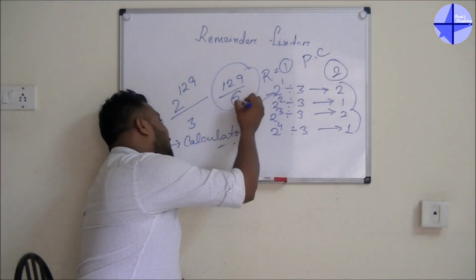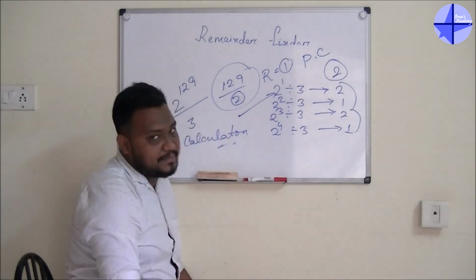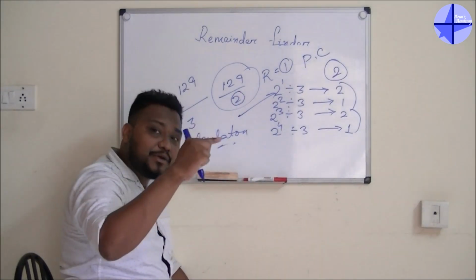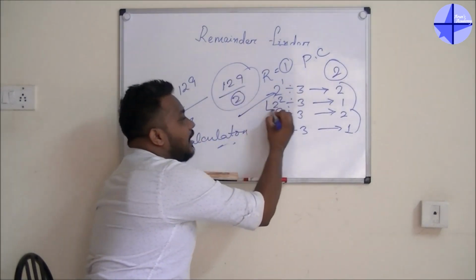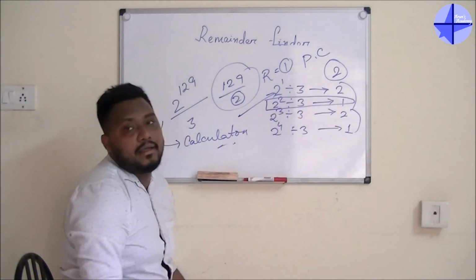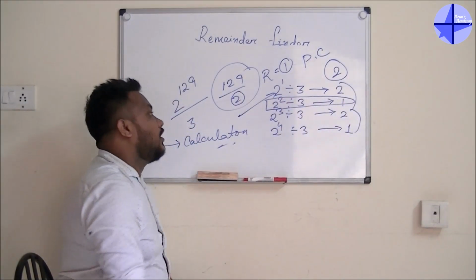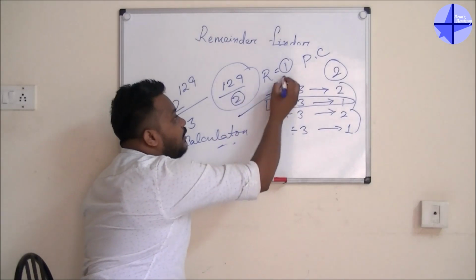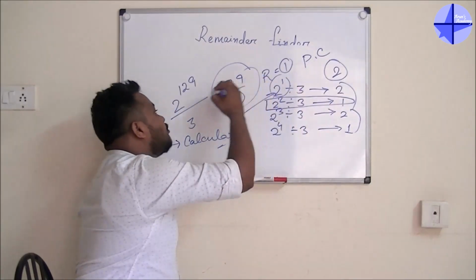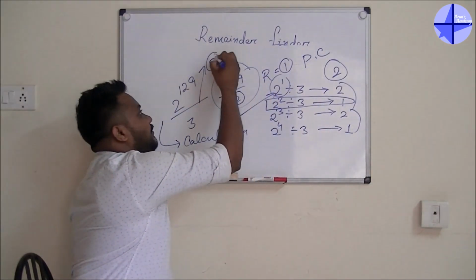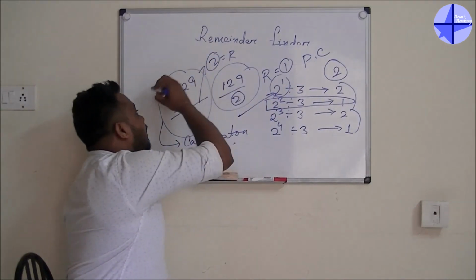And again the same thing. Whenever you are dividing the number by 2, you will never get 2 as remainder. Sometimes you will get 0 as remainder. Whenever it is 0, you have to take the last of your power digit. That's all. So here I am getting 1, so I will go for 2 to the power 1, that is 2. So the answer will be 2. This is the remainder of this particular power digit.